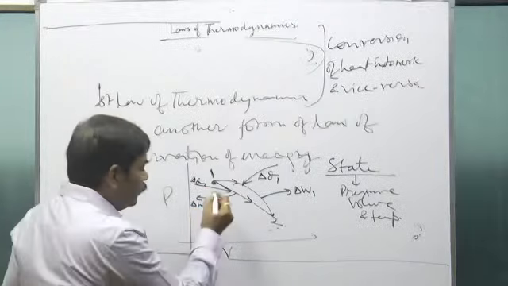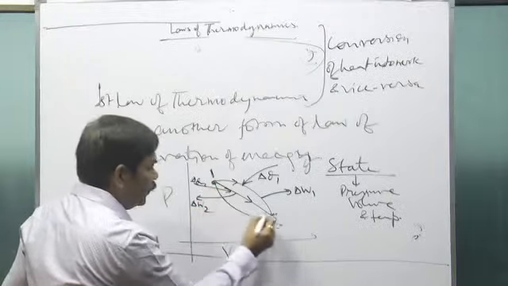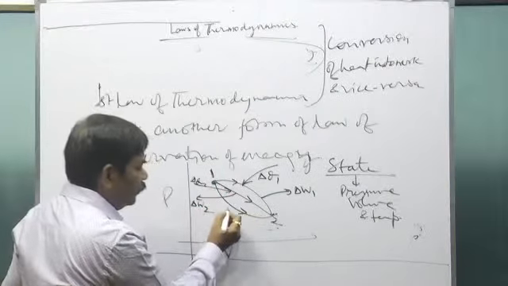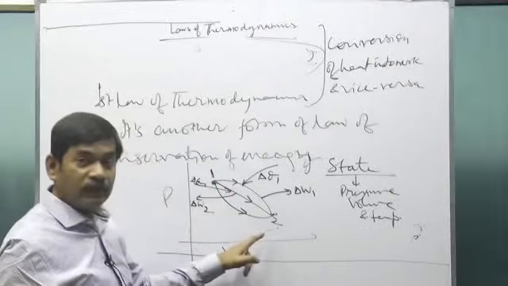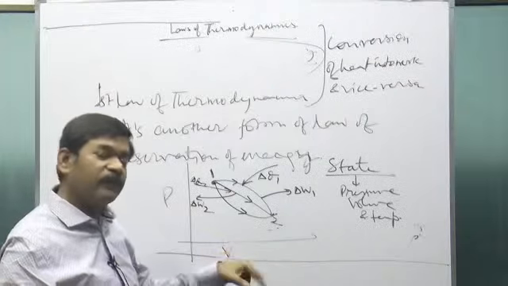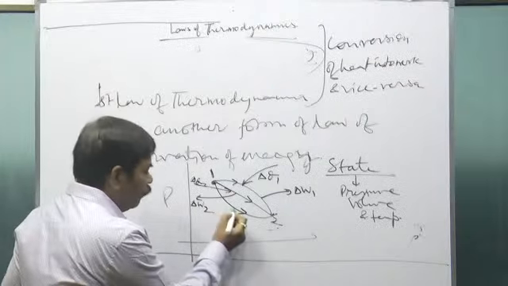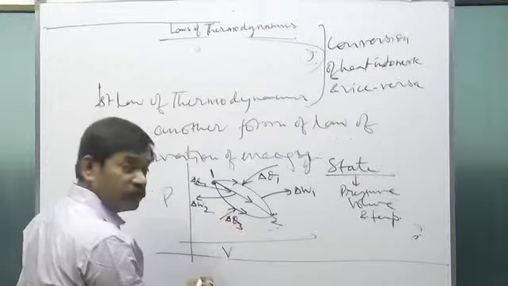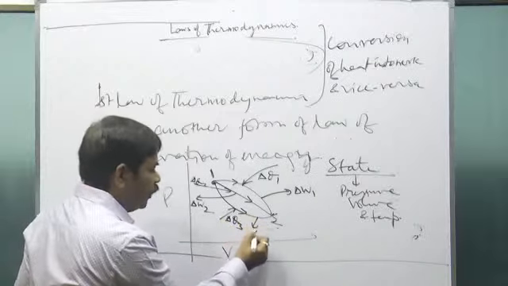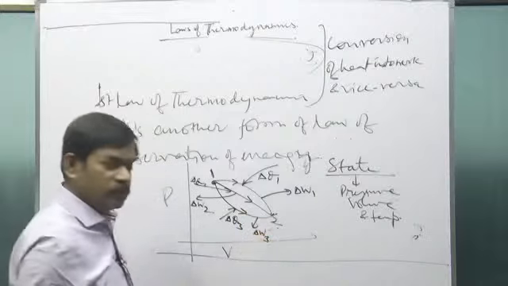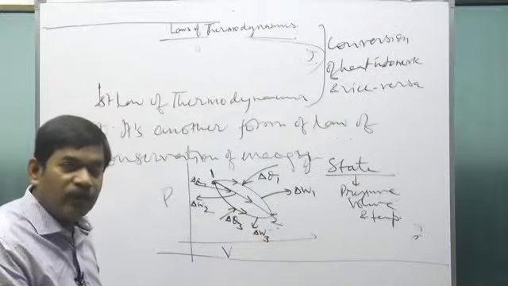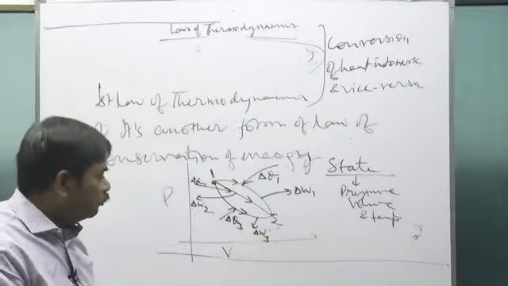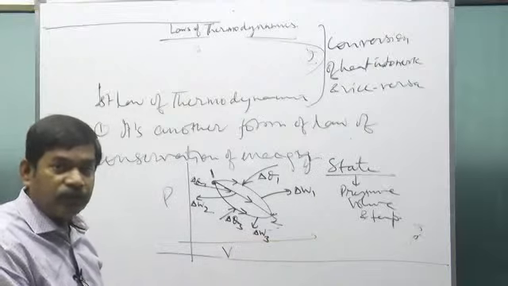Similarly, this is process 3, another law under which you are changing it. In this process, we supply heat delta Q3 to the system, and the system does work delta W3. Is that clear?